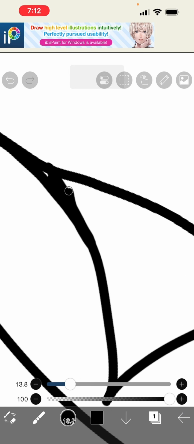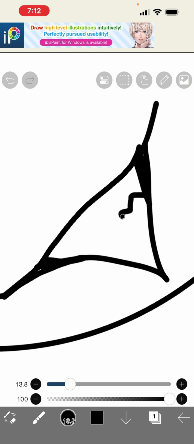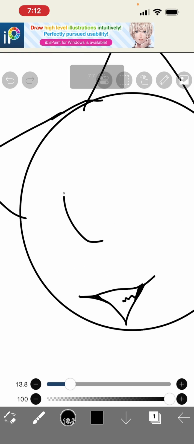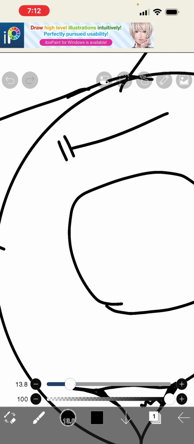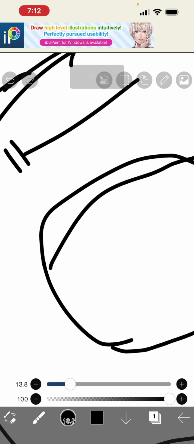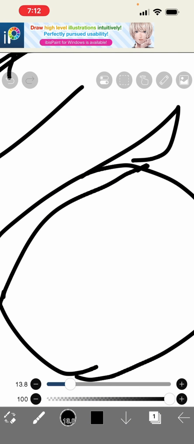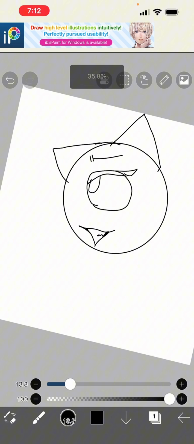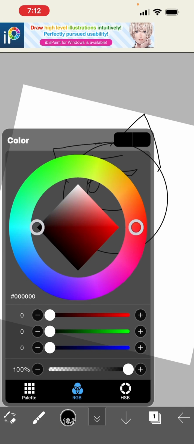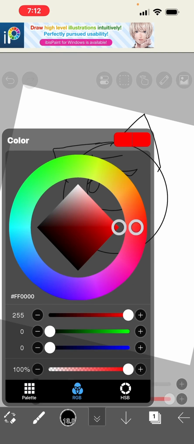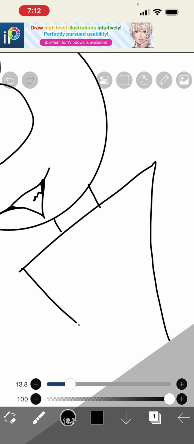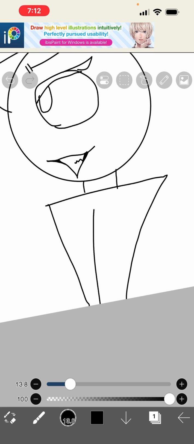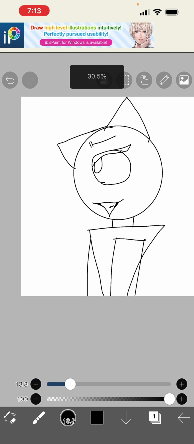Now, it takes really long to get this good at animating, but you just gotta practice. And yes, I did just wake up, so don't judge me. Like I said, you could color her in and you could draw the red. For instance, let me draw her torso. Give me a second. Okay.